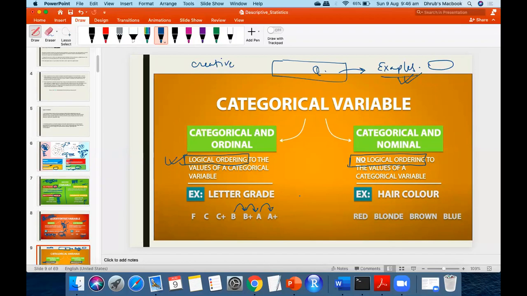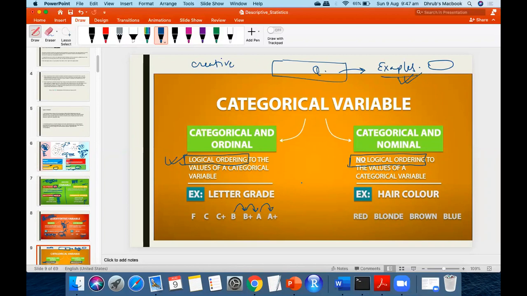Yes. We can compare the categories in ordinal. But one thing, you have to think first about the ordering. As per definition, the logical ordering has to be there, and once you see that there is order, then only you can compare.